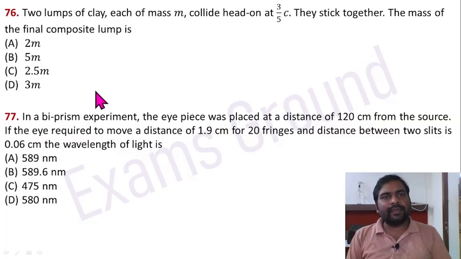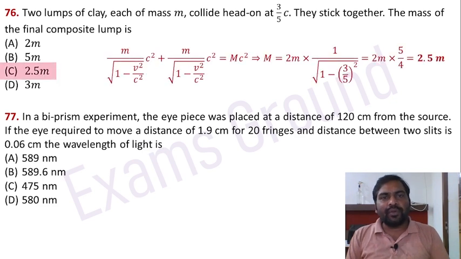Two lumps of clay each of mass m collide head-on at 3/5 c. They stick together. The mass of the final composite lump is. We are going to use energy conservation. So initial energy is equal to final energy. After head-on collision, they are going to be at rest. So here it is rest mass mc square and here it is in moving condition.